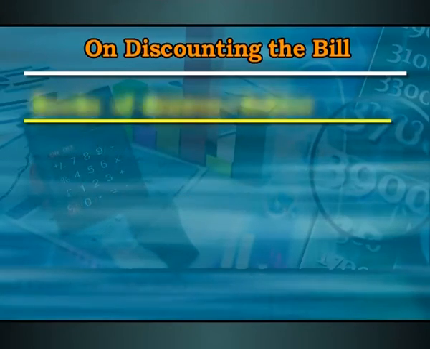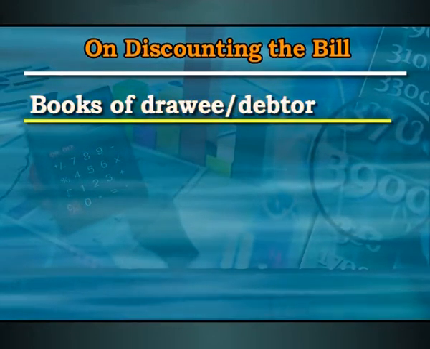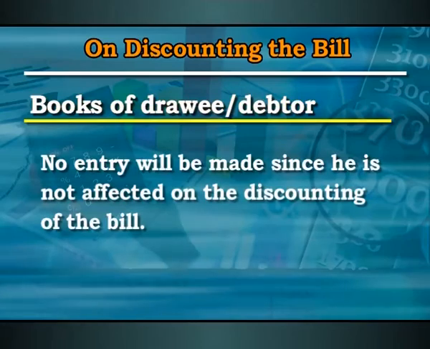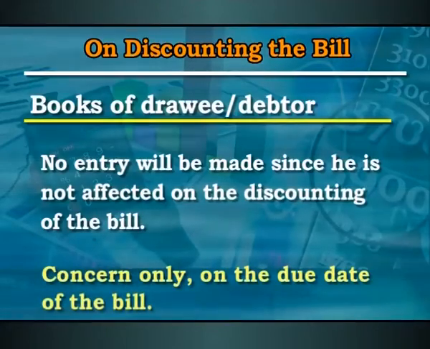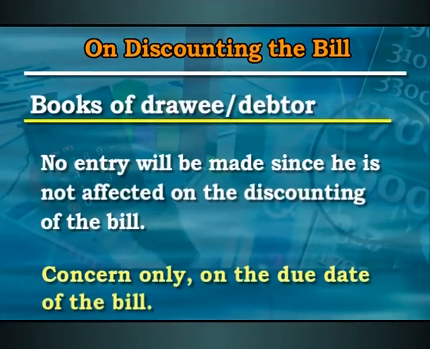That's right. As far as B, the drawee, is concerned, no entry is going to be passed in his books, because he is not concerned about what A is going to do with that bill. Whether he is retaining the bill, sending it to the bank, tearing it off and throwing it in a dustbin, or putting a fire to it, he is not concerned. He is only concerned with the due date of the bill.